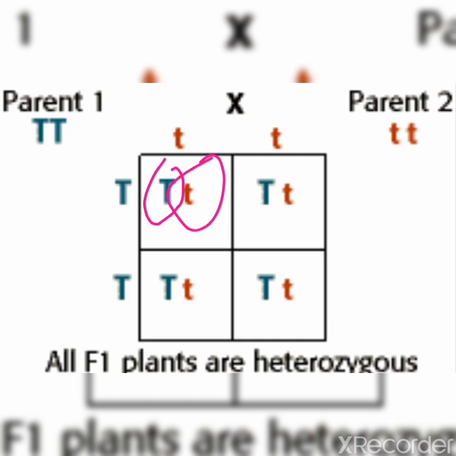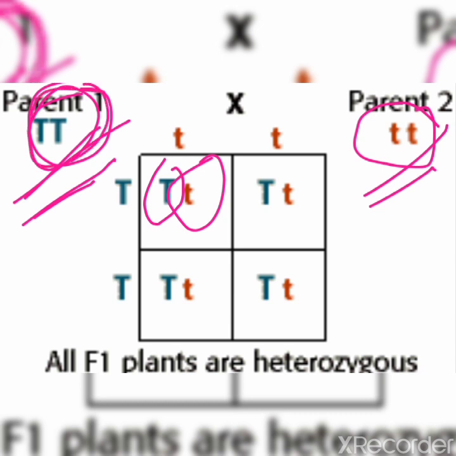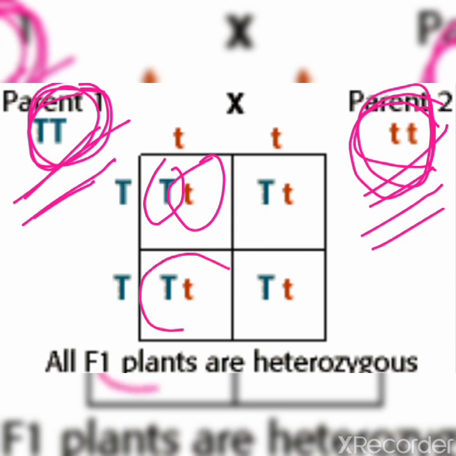If the same alleles are present, then it is known as homozygous. This is homozygous dominant, because both are capital T, and this is homozygous recessive, because both are small t. In the F1 generation all will be heterozygous.